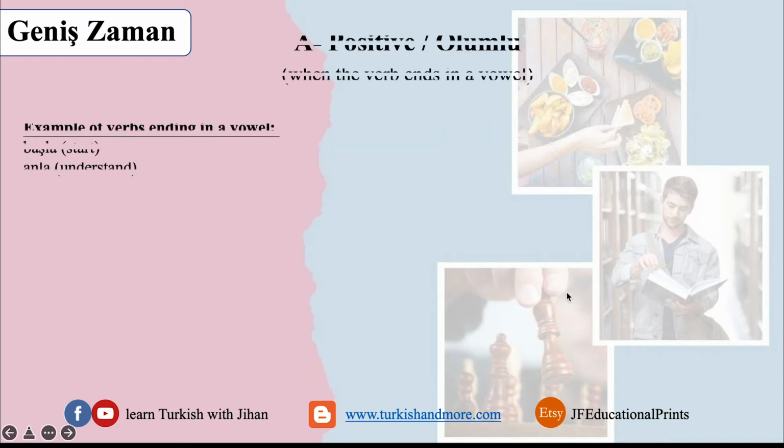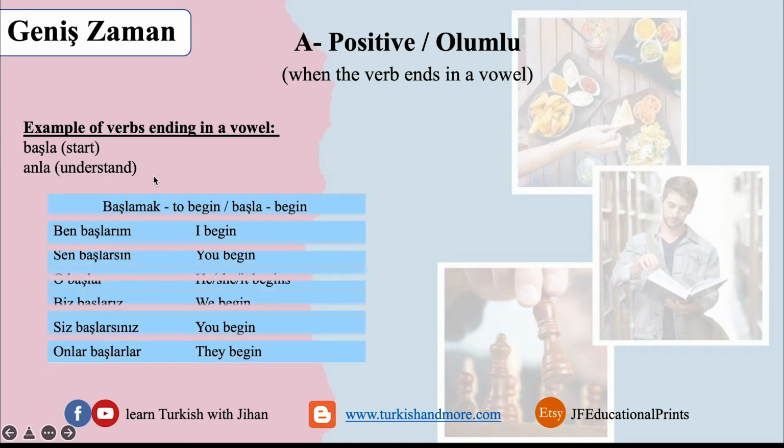Now let's take a verb as an example. We have two verbs. Başla ends with a vowel. Anla ends with a vowel. Başla means start. Anla means understand. Başlamak, we said infinitive form, to begin. We remove the mak and we have başla, begin. What do we do?